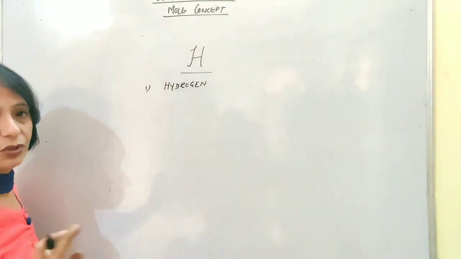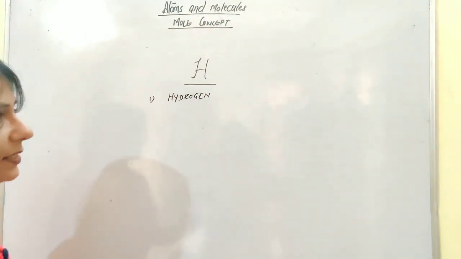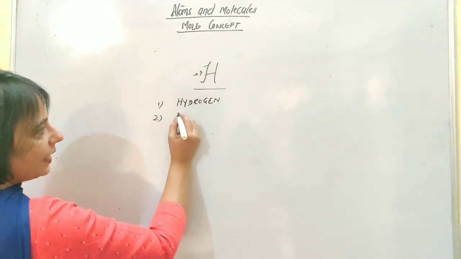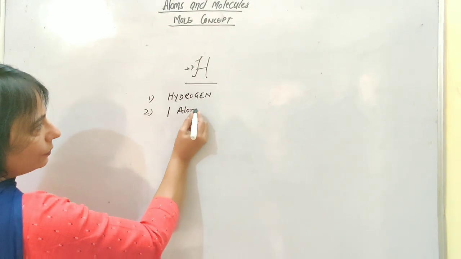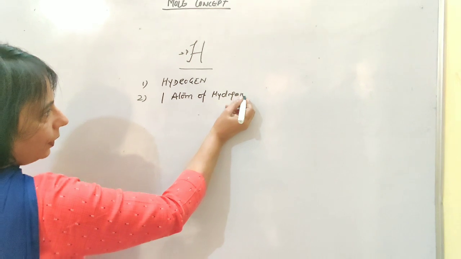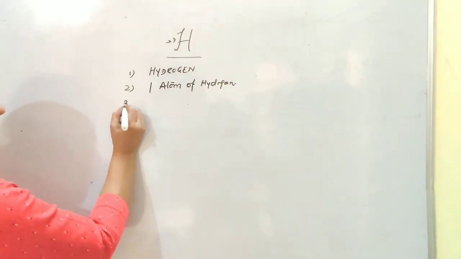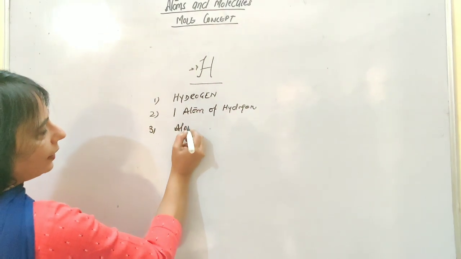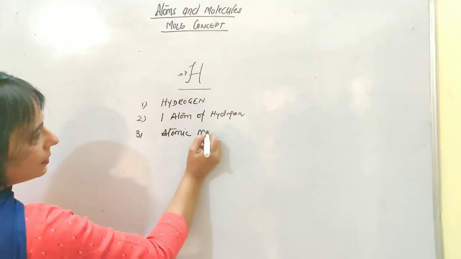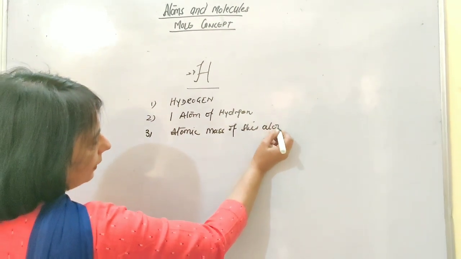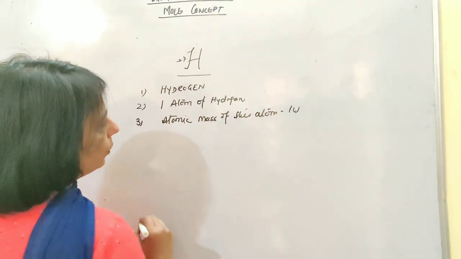That means it is letting you know about the element we are going to discuss. Second, because nothing is written here, we will say it is 1 atom of hydrogen. Third, because it is 1 atom, we are clear about the atomic mass of this atom, and that is equal to 1 u.